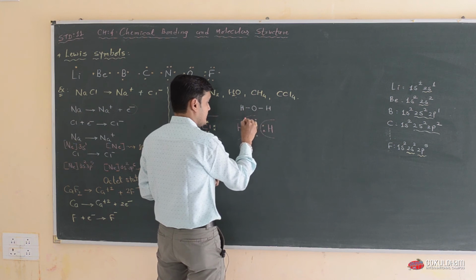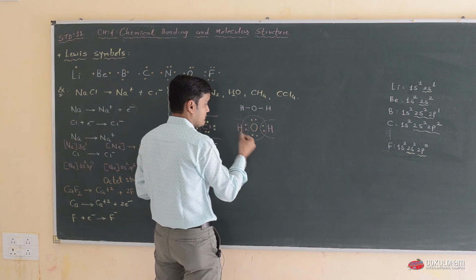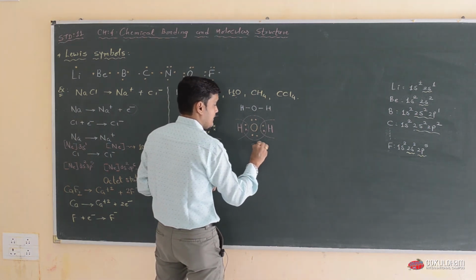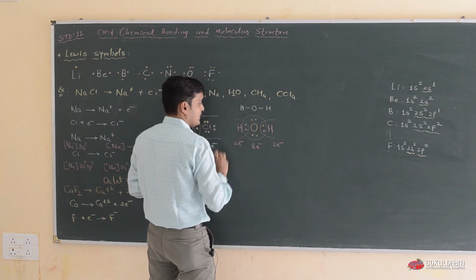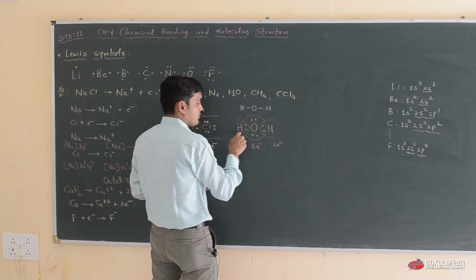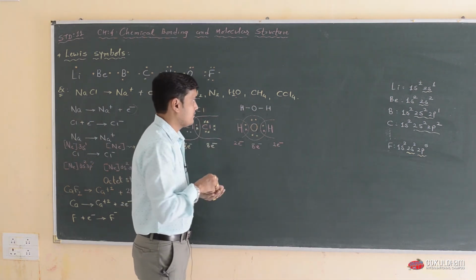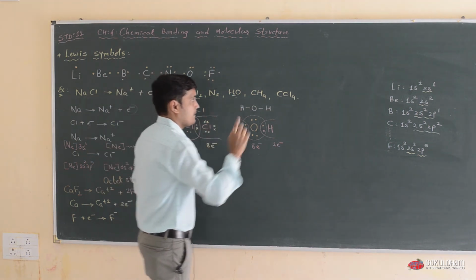So these 8 electrons are considered as the octet rule: 8 electrons for oxygen, 2 electrons for each hydrogen. And you can try this type of example at home.